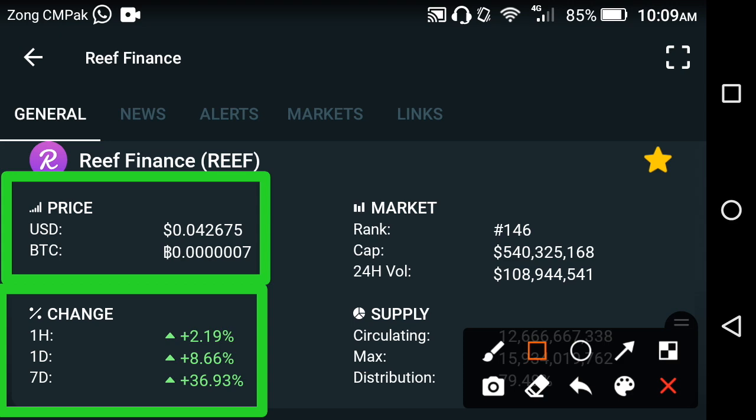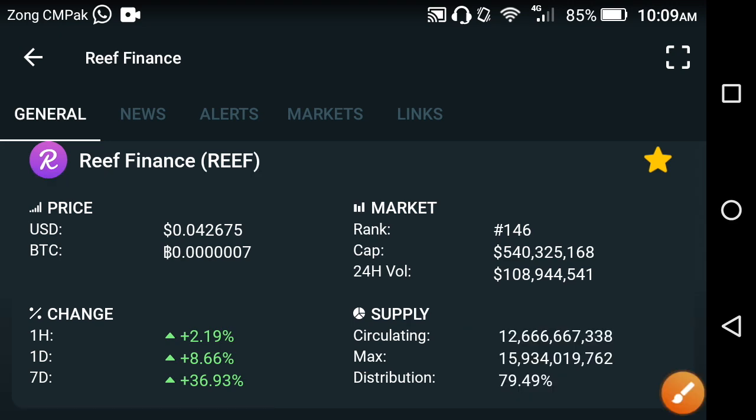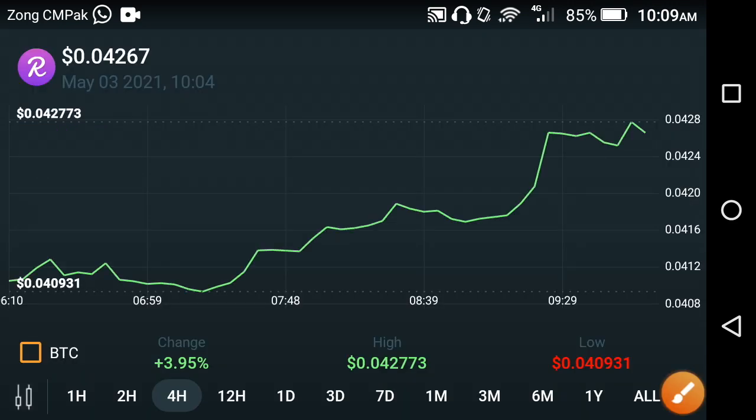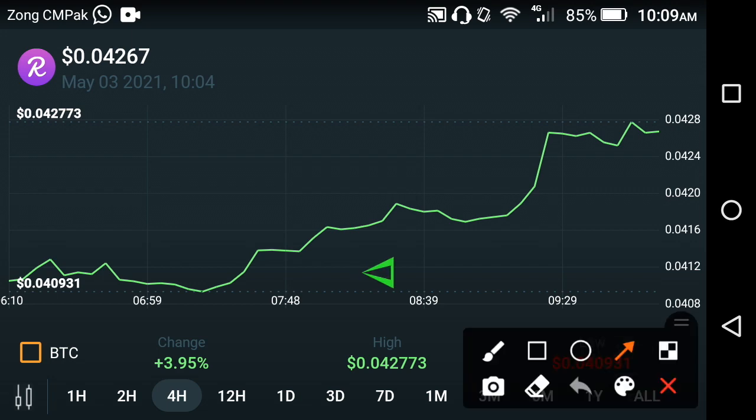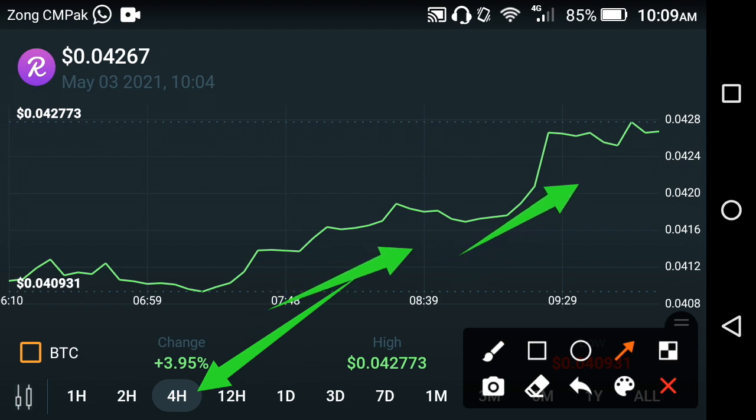It's going positive, and I hope this kind of change continues in the future of Refinance coin. For more details, let's see the price prediction of Refinance coin. As you can see here on the screen, that is only the last 4-hour price prediction chart, friends. If we look at the price prediction chart of the last 4 hours, as you can see here, only jumps occur in Refinance coin. They have no nodes to fall down, friends. Only jumps occur in Refinance coin, friends.